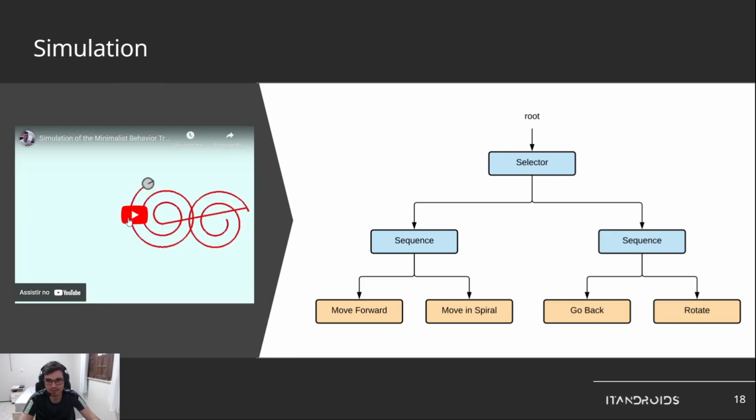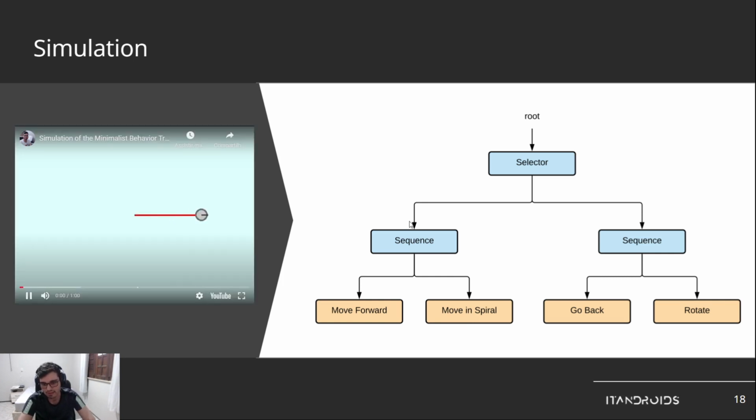Here, we make a simulation of a behavior using Python as a simulation. We make an API with C++ and send it to Python. So we have an agent here, a cleaning robot. It will move forward, move in spiral. If it collides, it must go back and rotate.